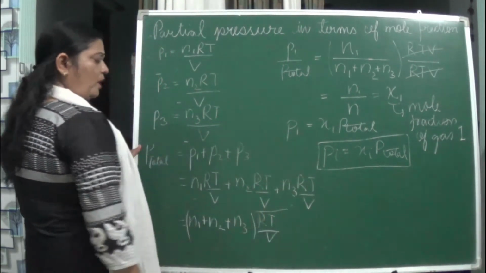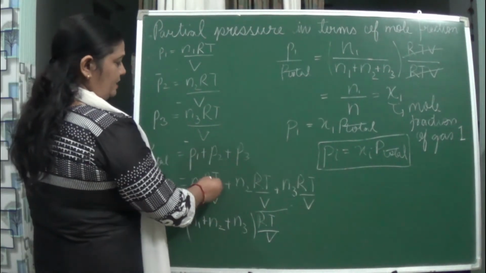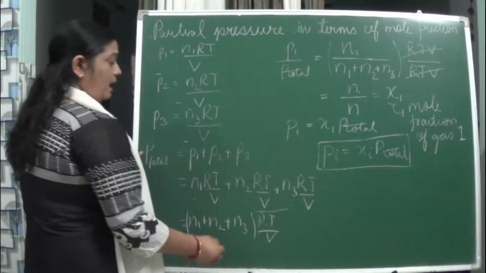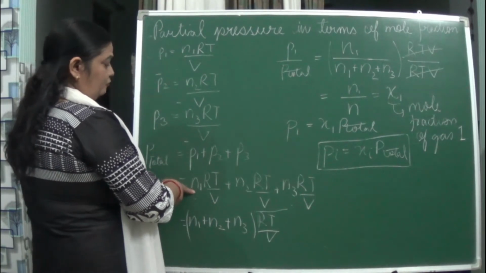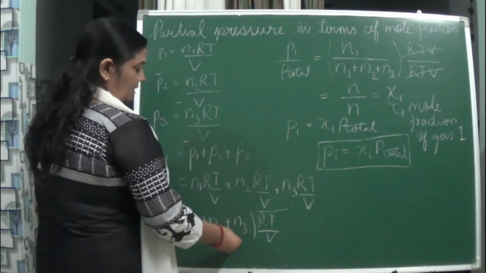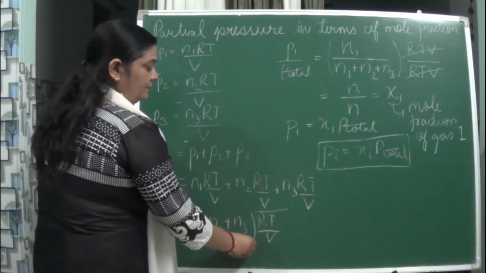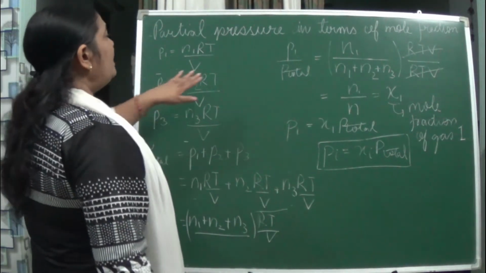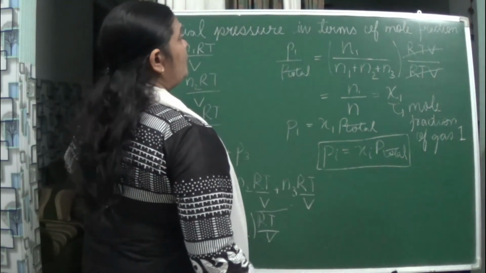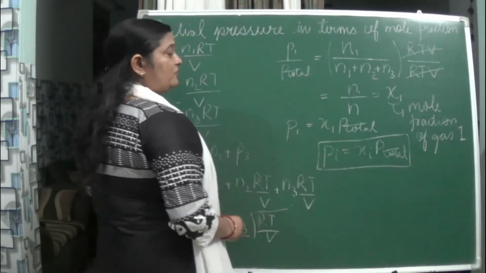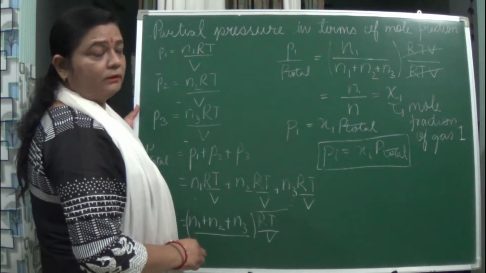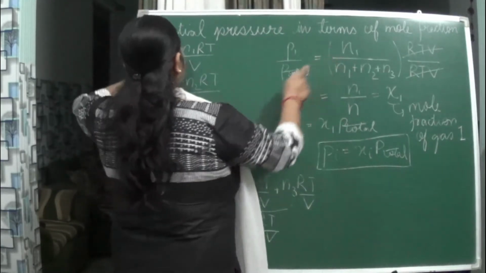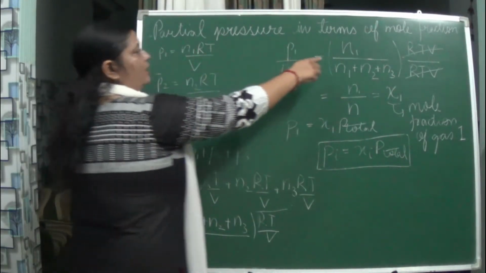Now, what is common among them? RT upon V is common, so we will take it in common. What is different is the number of moles, so N1 plus N2 plus N3. You keep it in the bracket, and the common term after that. Now, if we want to take out P1 upon P total, we are taking out the mole fraction of P1. Here, for P1, what is the number of moles? Only N1.